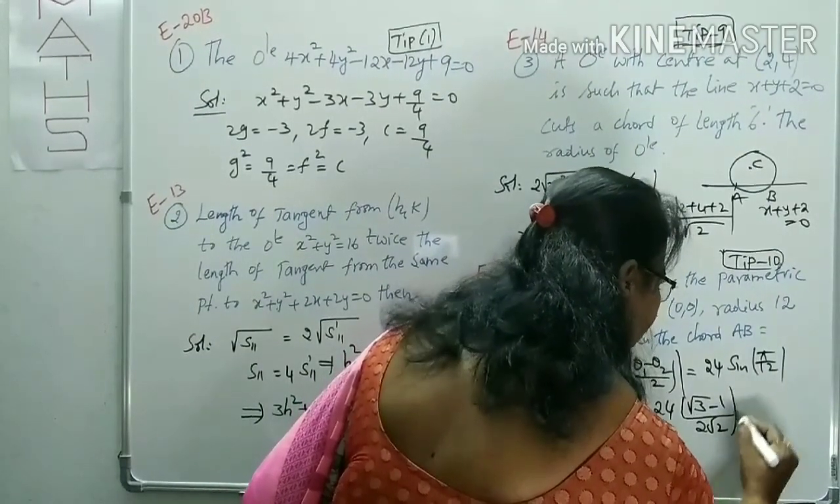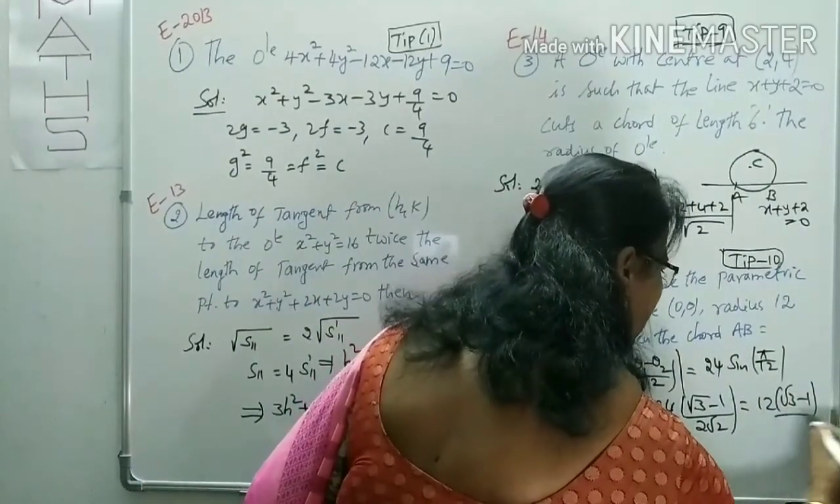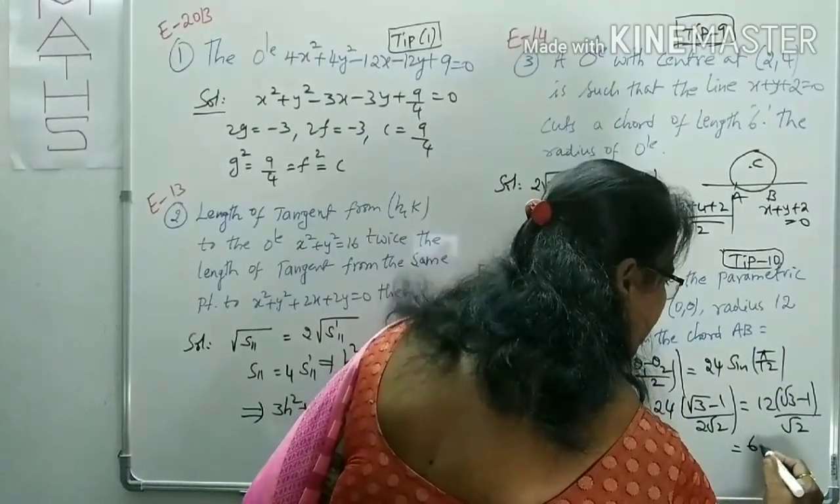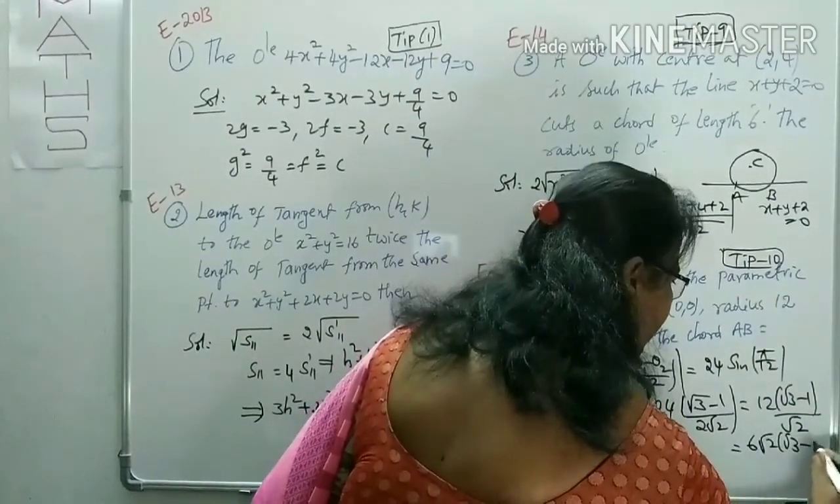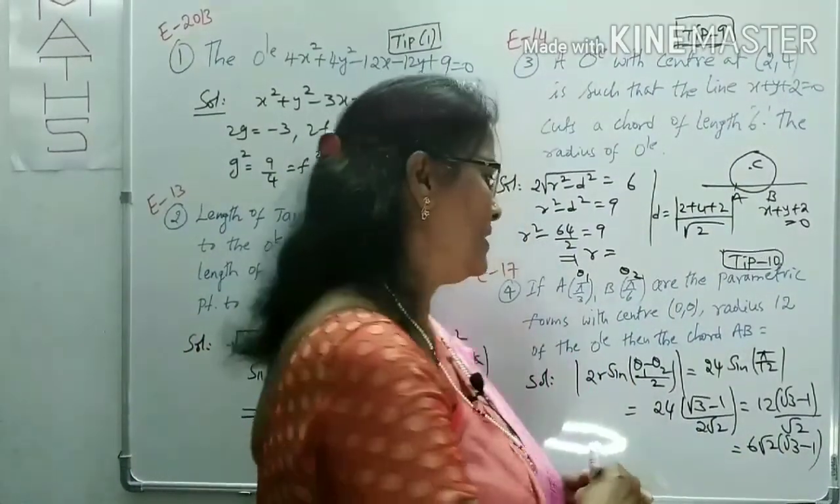By the cancellation, this is root 12 into (root 3 minus 1) by root 2. By the simplification it becomes 6 root 2 into (root 3 minus 1). By the rationalization with the root 2 we can get this solution. How it is, you know very well, simplifications.